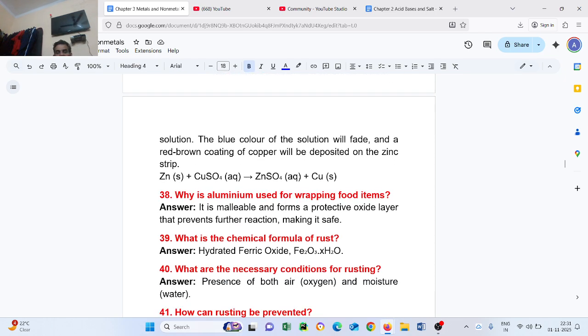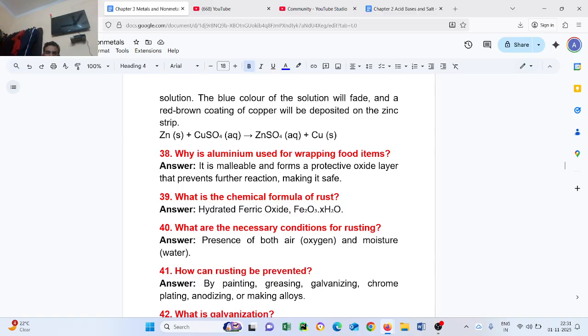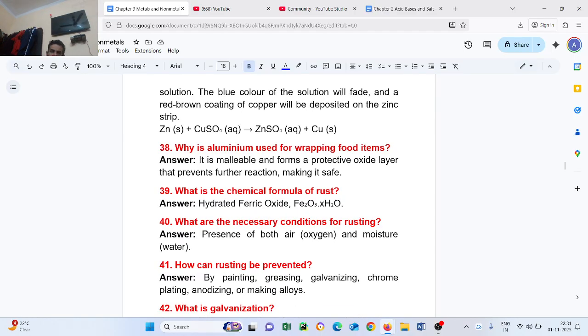Question number 39. What is the chemical formula of rust? Hydrated ferric oxide, Fe2O3.xH2O.